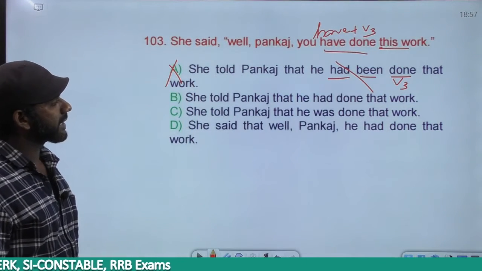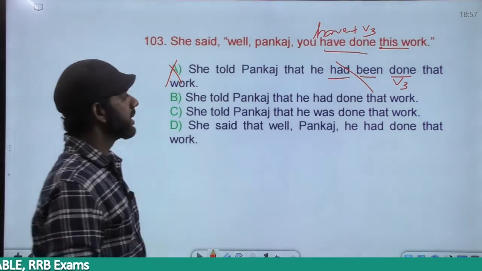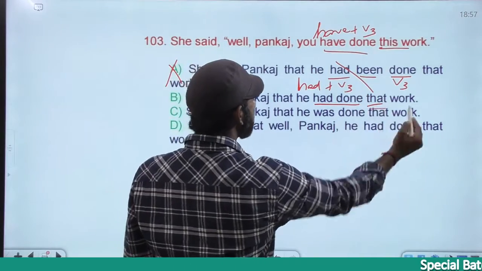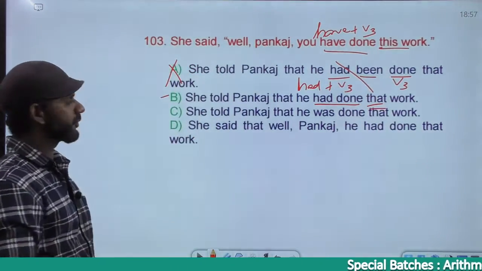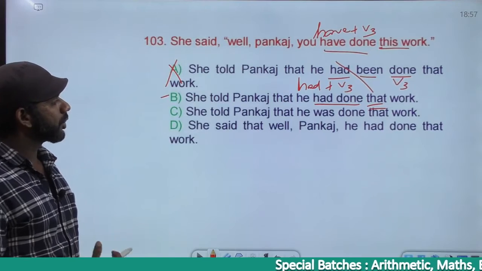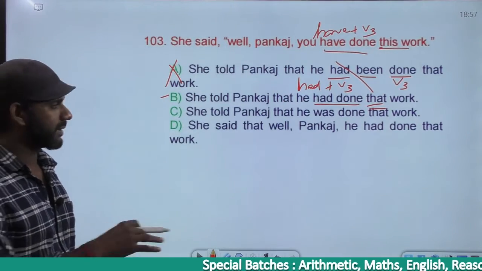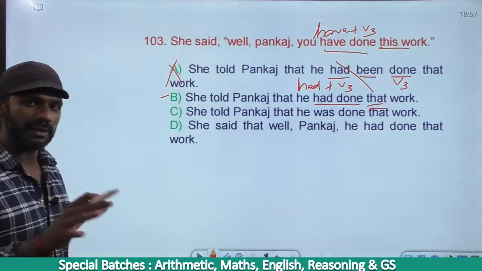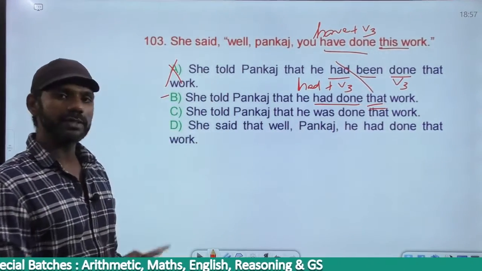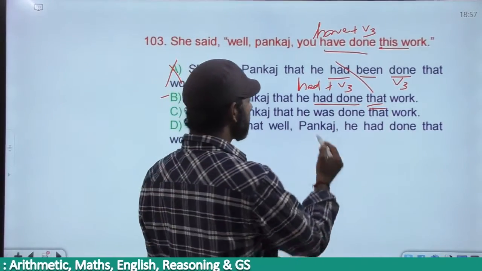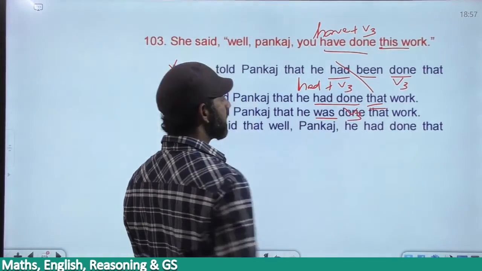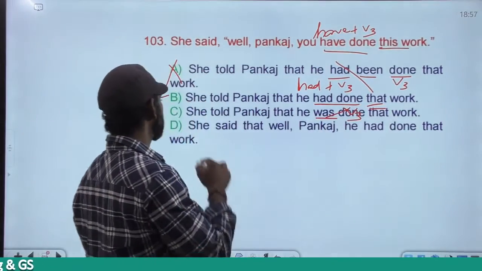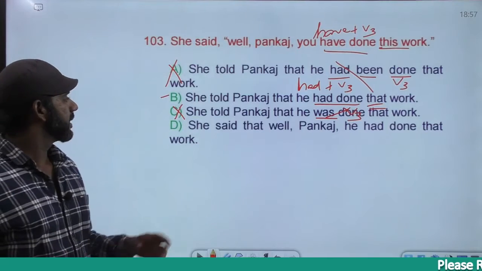Come to option B. She told Pankaj that he had done that work. "Had done" is had plus V3, past perfect. This became that. Option B must be considered. Leave. Come to C. She told Pankaj that he was done. "He was done" means he is gone, he is dead actually, or his case is gone. "Was done" is not past perfect anyway. It is was plus V3, simple past in the passive voice. We want active voice, and that too not simple past. We want past perfect. Eliminated.